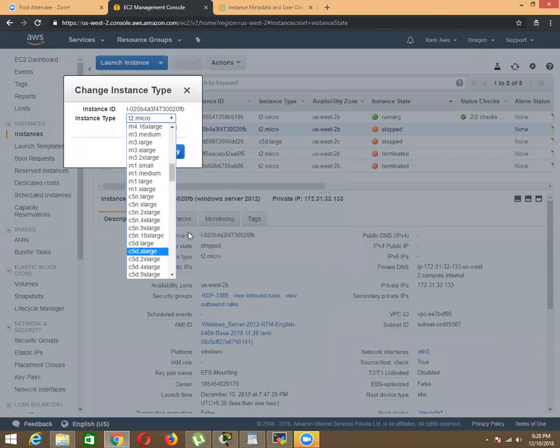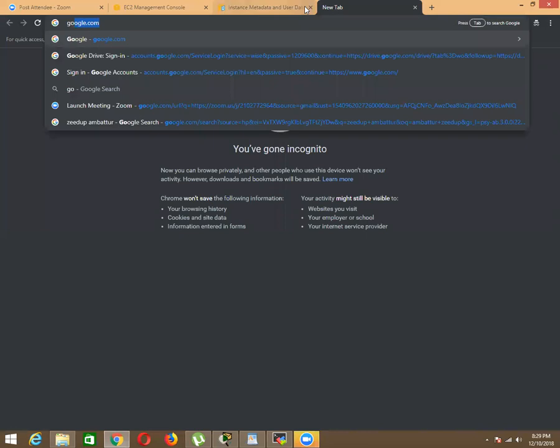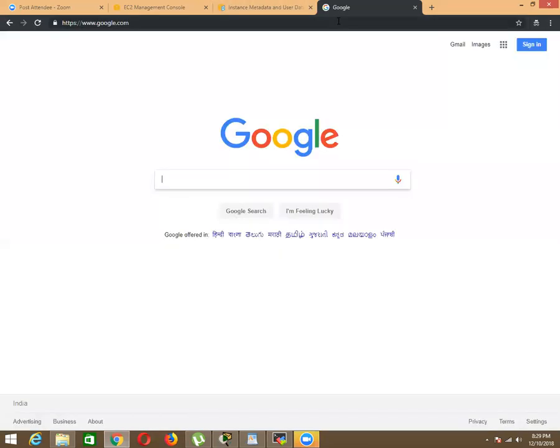Before you select any one of the instance types, please verify the hardware performance and the per hour cost associated with the instance type. If you select a wrong instance type, you're going to suffer the expense. So examine it by going to this site, the AWS EC2 comparison.